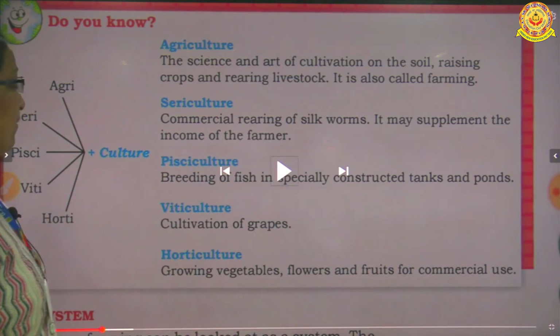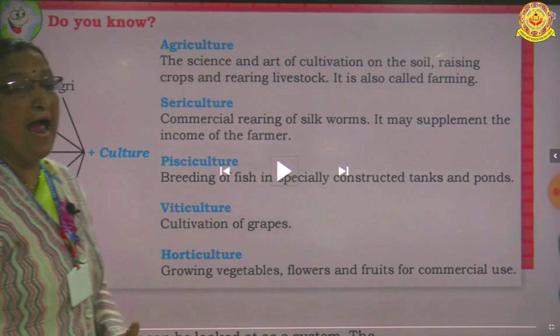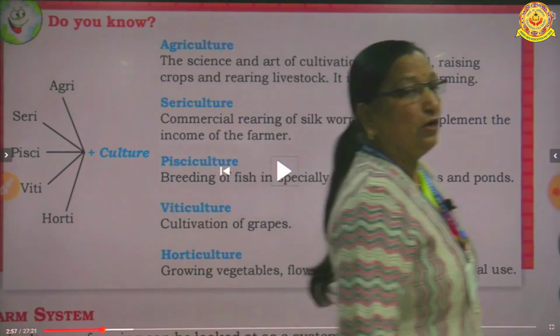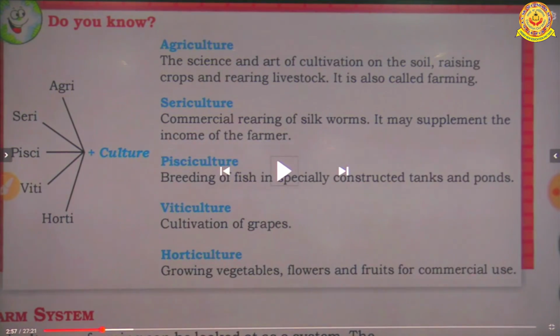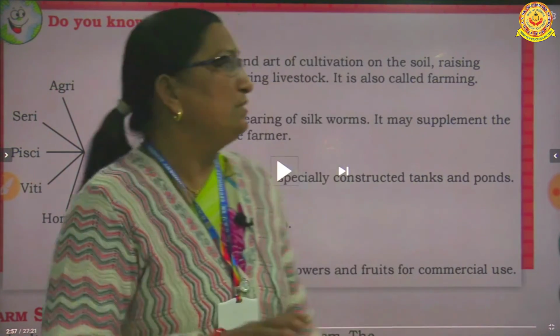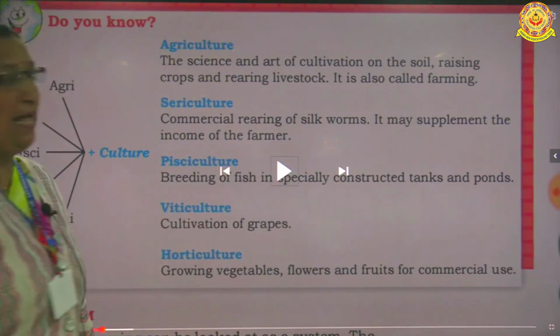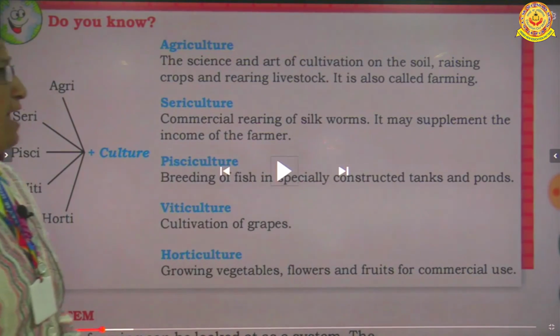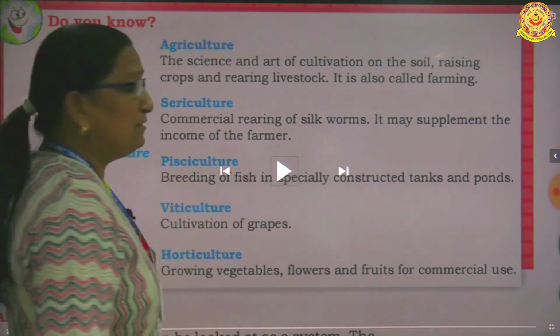Horticulture means growing vegetables, flowers and fruits for the commercial use. When we use these things on the commercial basis, okay, commercial basis means for the business purpose, for selling. Is that clear? Commercial purpose topic is clear? When we use vegetables, flowers and fruits for commercial purpose, it's known as horticulture.